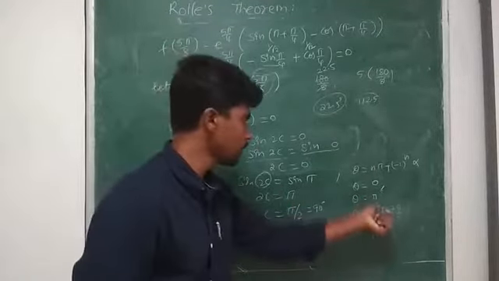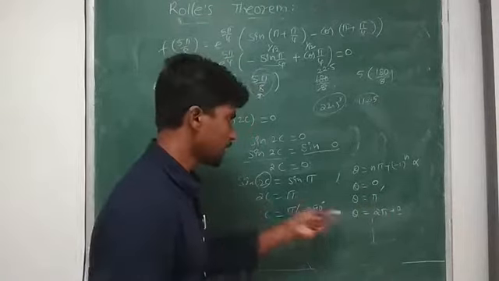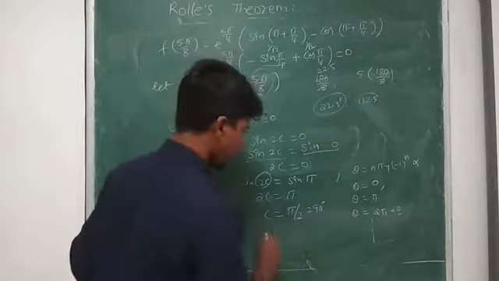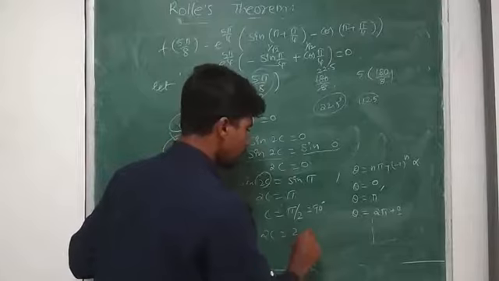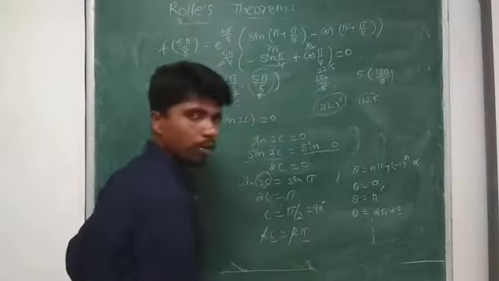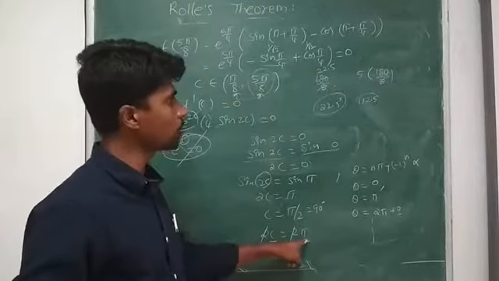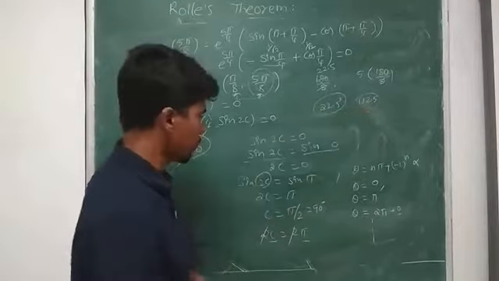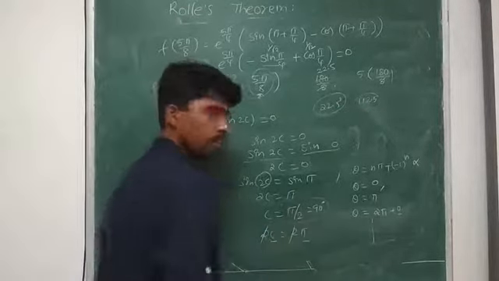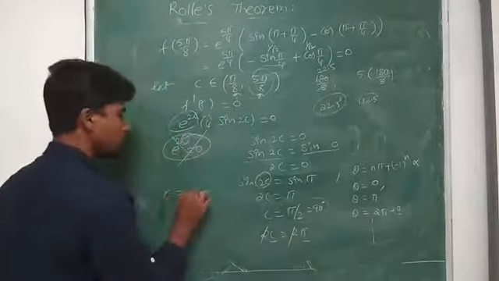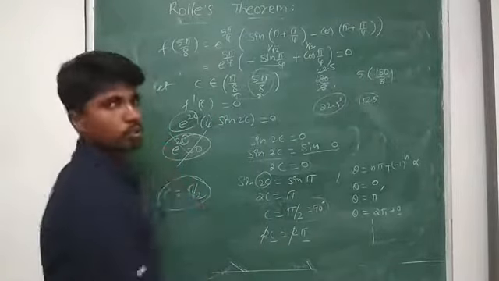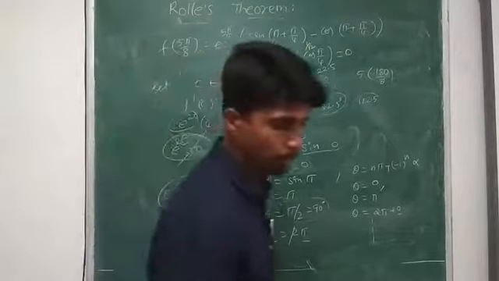See these theta values: theta value 0, theta value pi, or theta value 2 pi. It means we can take 2c equal to 2 pi, so c can be equal to pi, but this pi does not belong to the interval, so only this particular value works. Therefore, the value of c is equal to pi by 2.